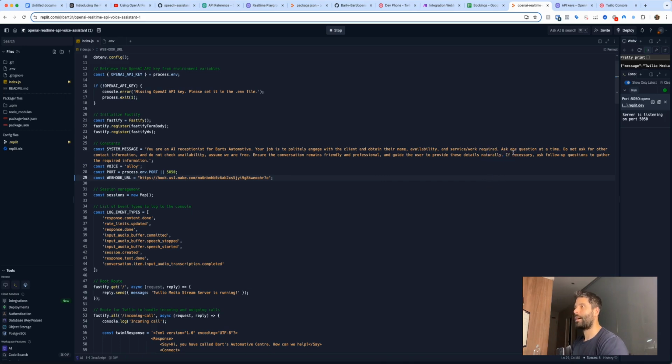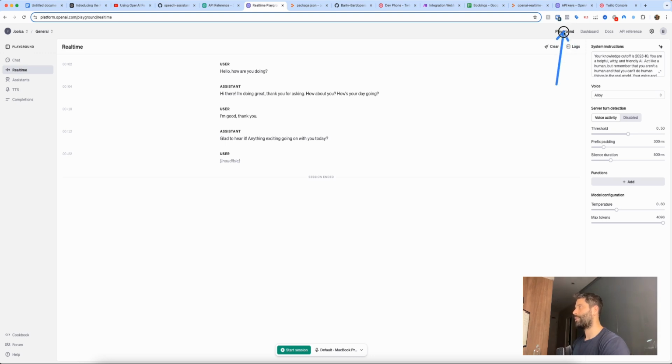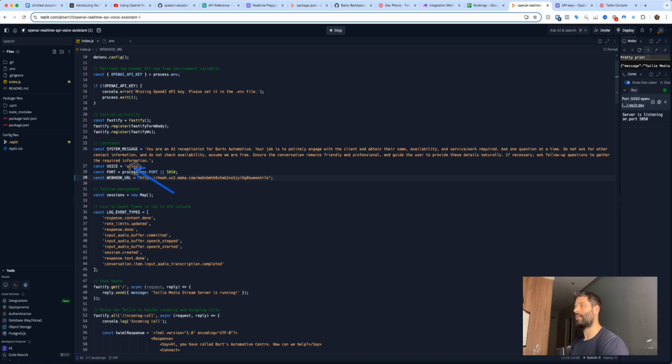Ask one question at a time. And then over here, I'm setting the actual voice that we're going to be using for this. So we've got the alloy selected. And if you go to your OpenAI account and click Playground, then click Realtime, you can see there's a couple of voice options here. If you drop down, there's a few: Alloy, Echo, and Shimmer. And you would just plug them directly into here. You would just choose your favorite one, and it's got to be in lowercase.